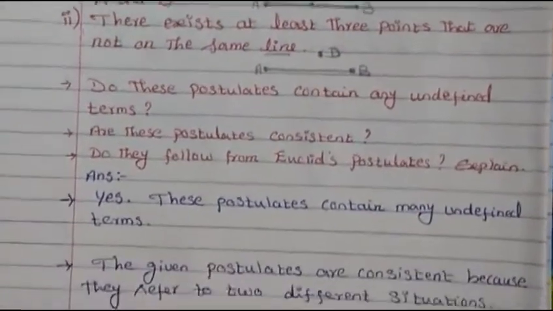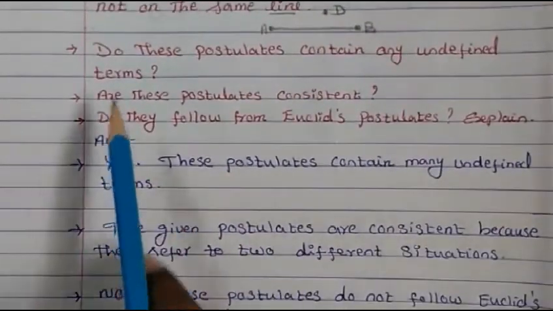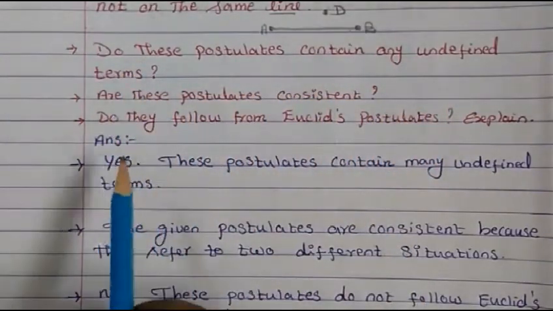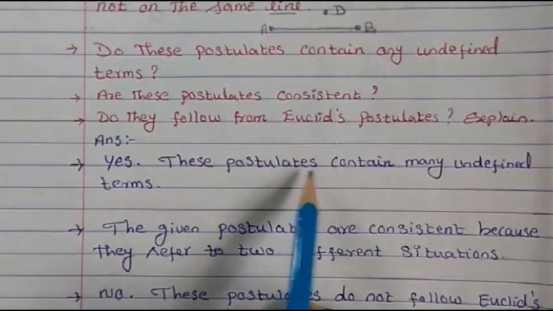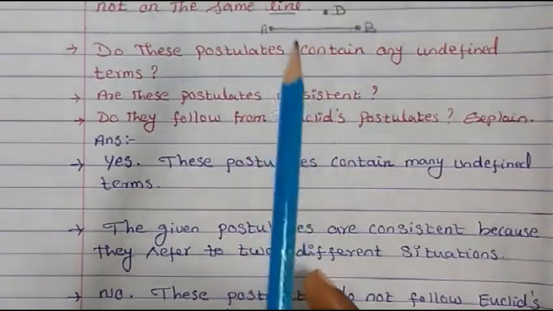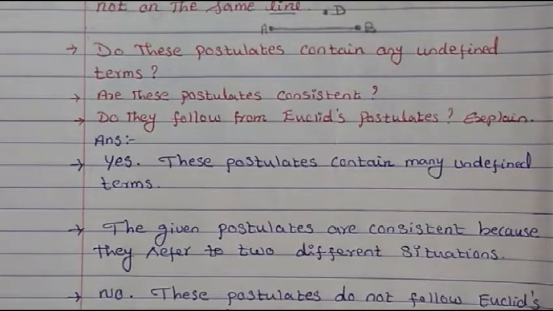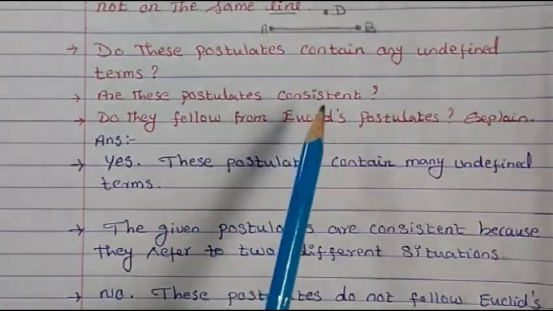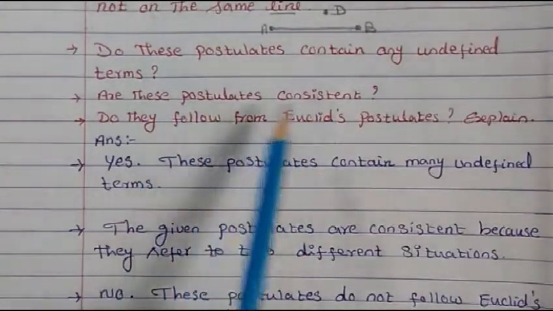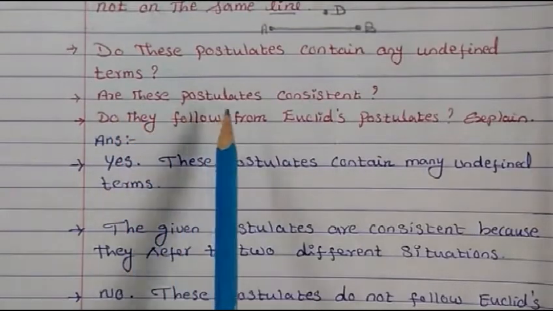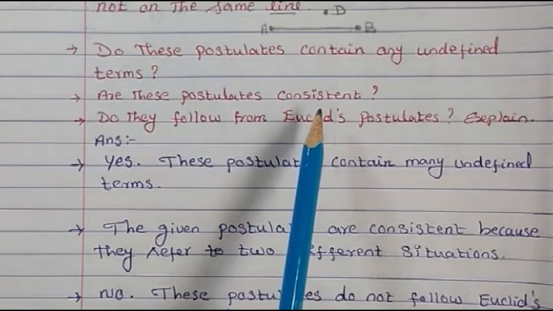So what is the answer for this question? Do these postulates contain any undefined terms? Our answer is yes. These postulates contain many undefined terms, because the points and lines given here are not defined to us. Now the second question is, are these postulates consistent? Consistent means, is there any logic?